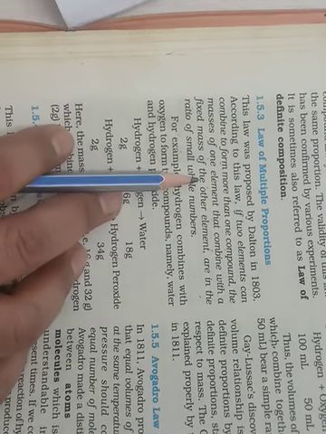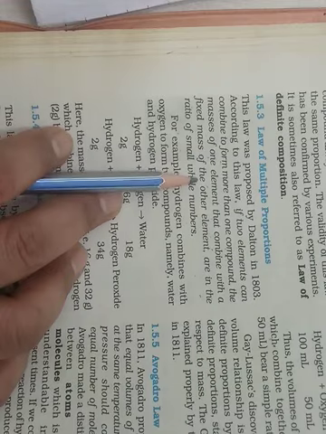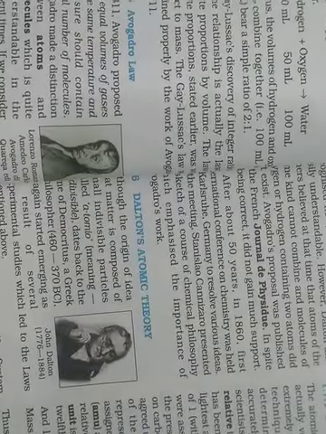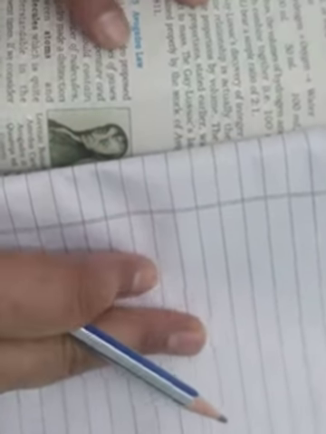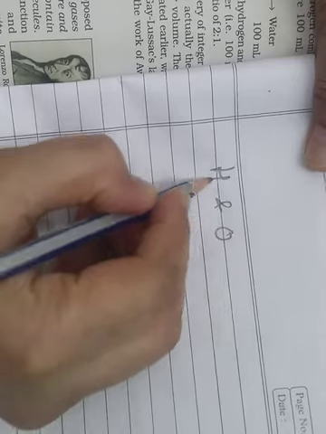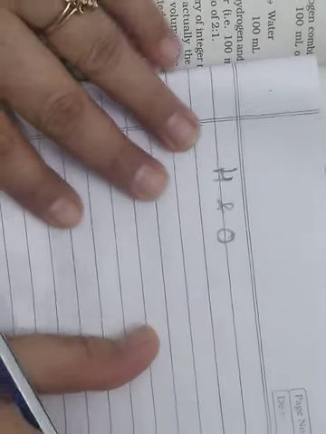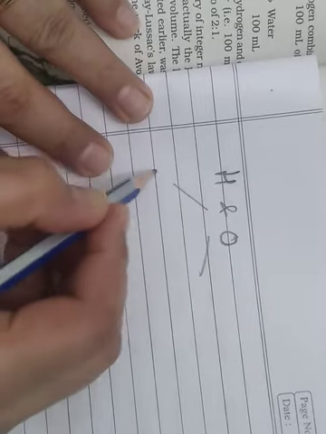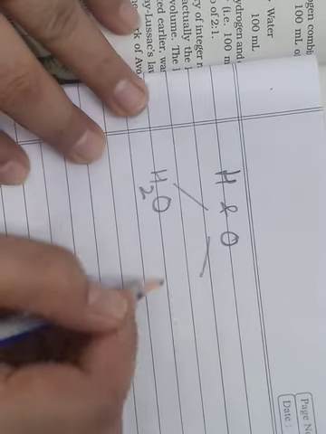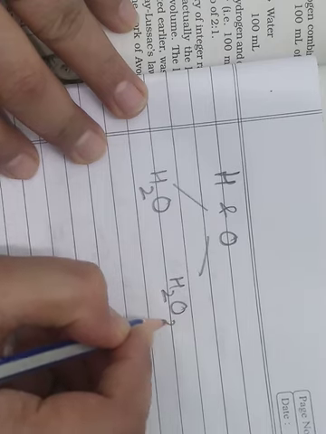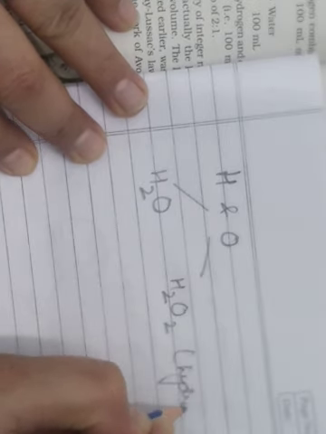If 2 elements can combine in more than one way to form different compounds. For example, let's see here. Hydrogen and oxygen. Okay. We can make 2 compounds by combining hydrogen and oxygen. One is the very common, that is H2O. Another is H2O2. This is called hydrogen peroxide.